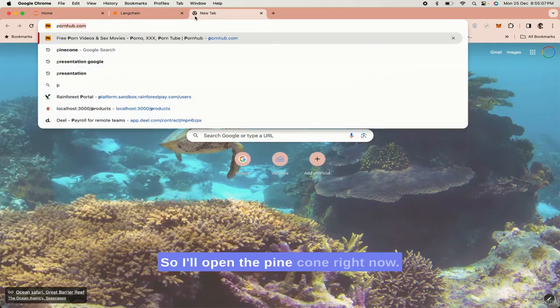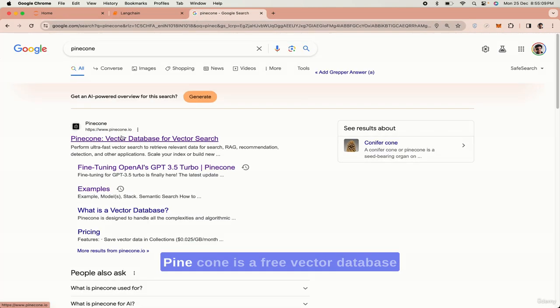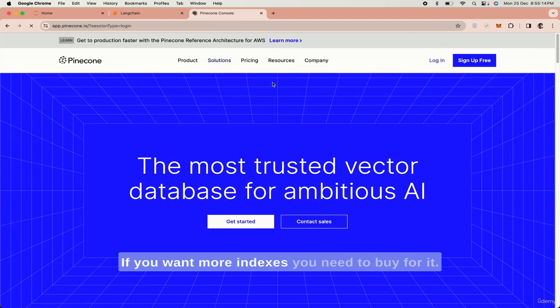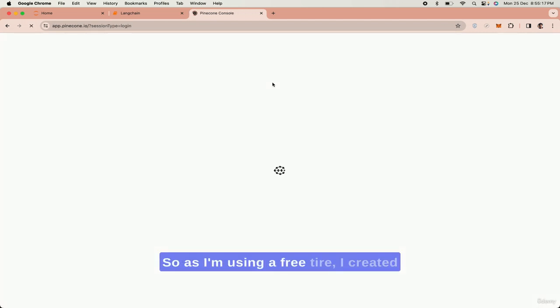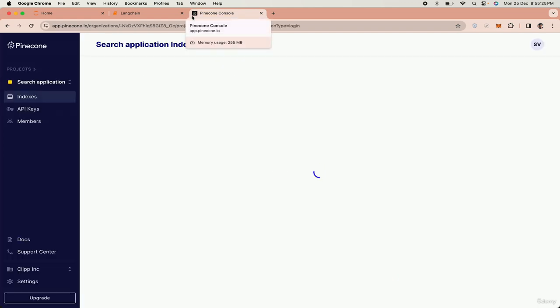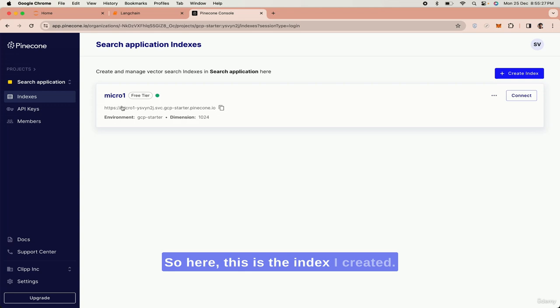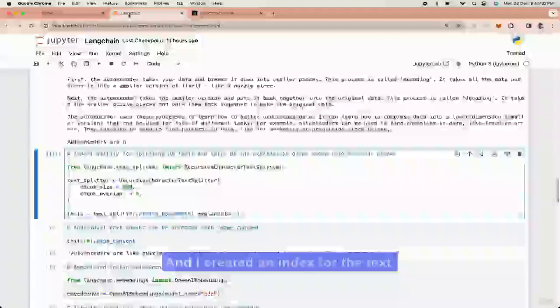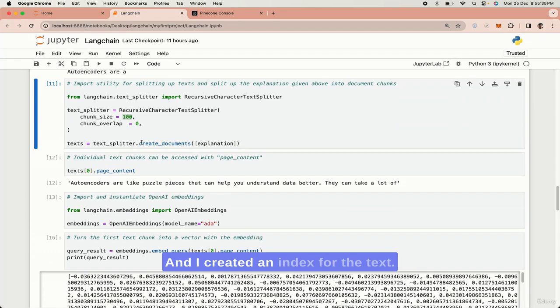So I'll open Pinecone right now. Pinecone is a free vector database and vector search tool for one index. If you want more indexes, you need to pay for it. As I'm using a free tier, I created one index. I'll show you how it is. So here, this is the index I created. These are the API keys you can create. And I created an index for the text.